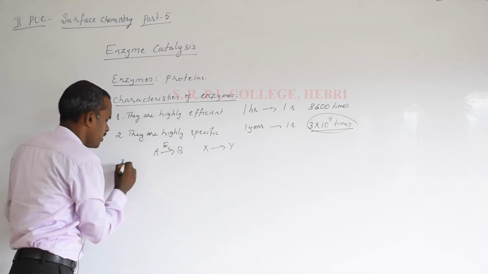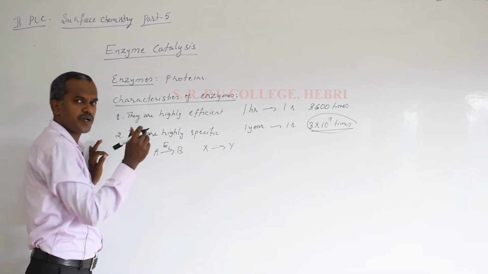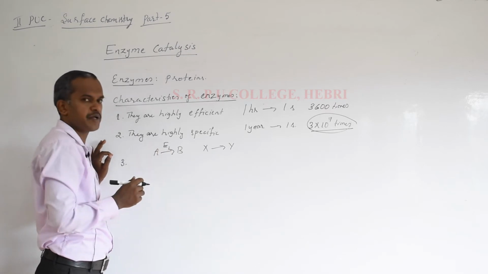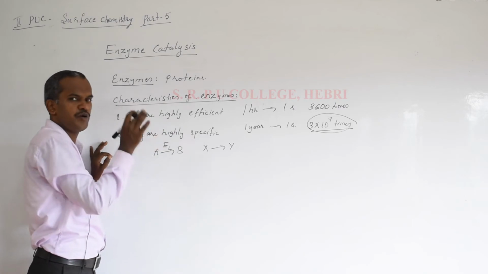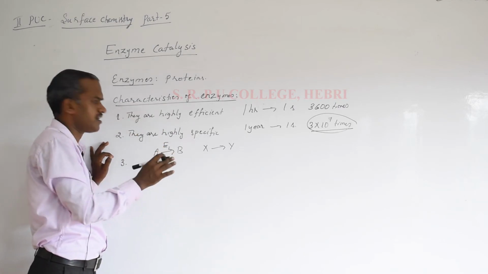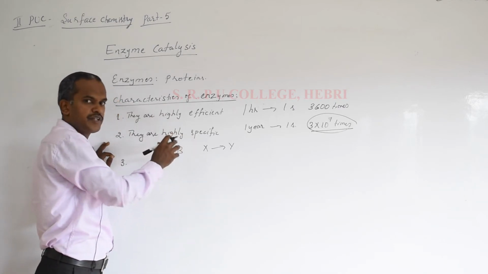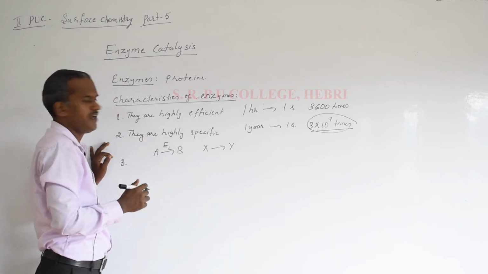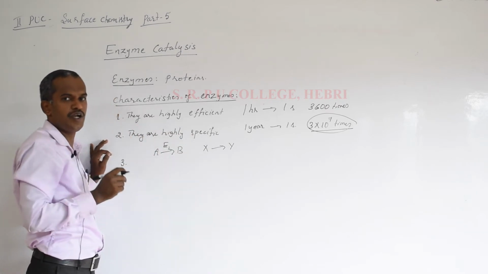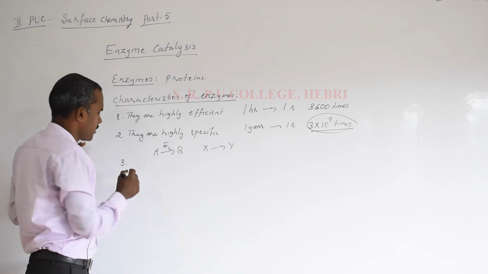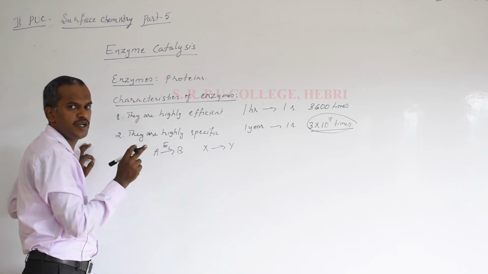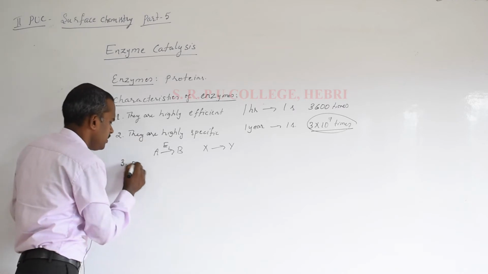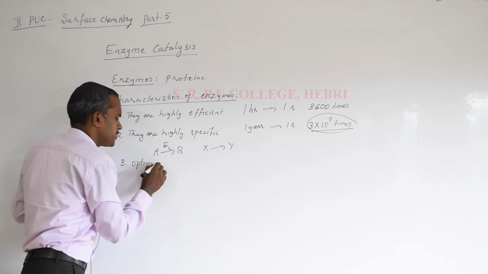Now coming to point number 3. Catalytic reactions take place at a particular temperature, which we call the optimum temperature. For enzymes also there is a range of temperature at which the catalytic activity is very high, and that temperature is called the optimum temperature. So remember point number 3: optimum temperature.